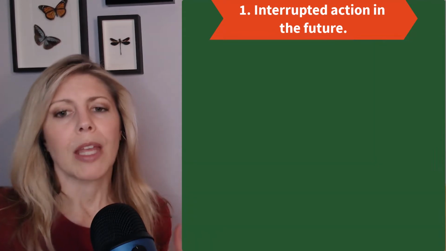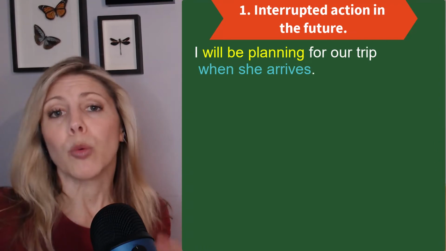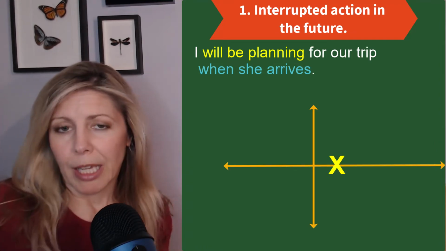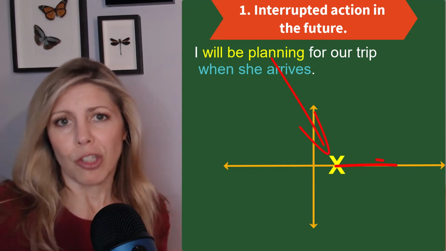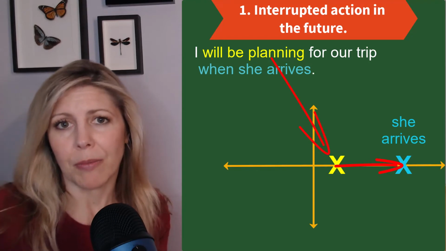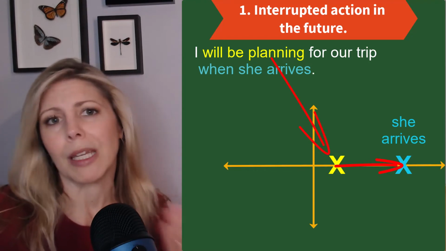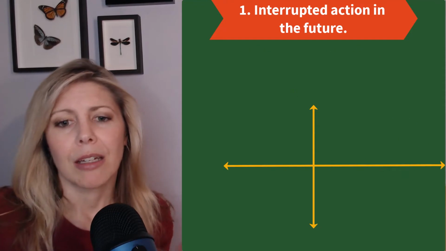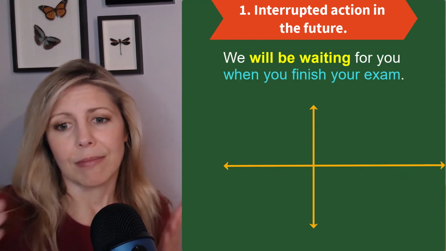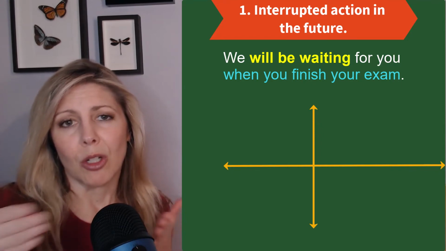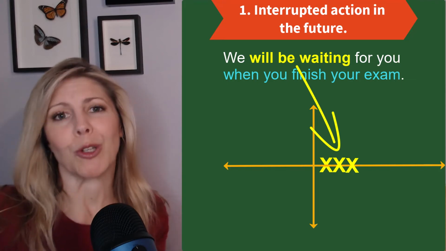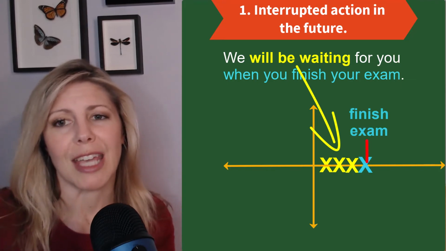For example, I will be planning for our trip when she arrives. So in the future, I will be planning for our trip and then she will arrive. Maybe I'll continue planning for my trip, but this will be some action that will come and interrupt that. Another one, we will be waiting for you when you finish your exam. You finish your exam, we are in the process of waiting for you. We are in progress waiting for you at that point that you finish your exam.